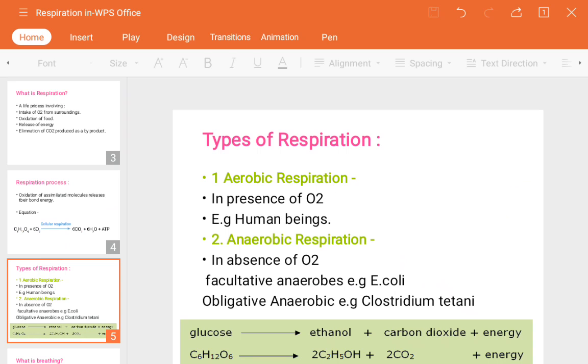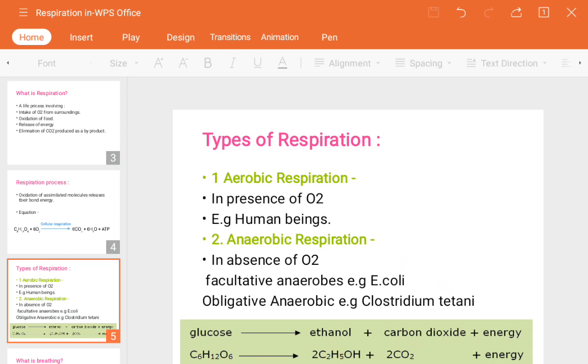So now let's see, what does aerobic respiration mean? The process of taking food along with oxygen, means in the presence of oxygen, that is nothing but aerobic respiration. The respiration process which takes place in the presence of oxygen molecules is called aerobic respiration. So during this process, what are the different kinds of things that take place?